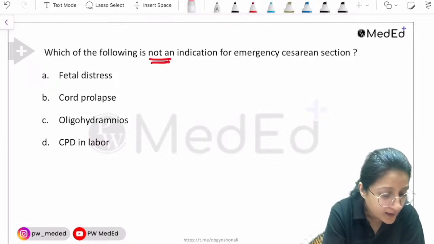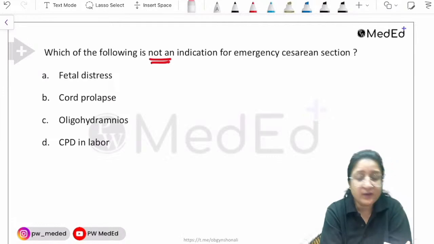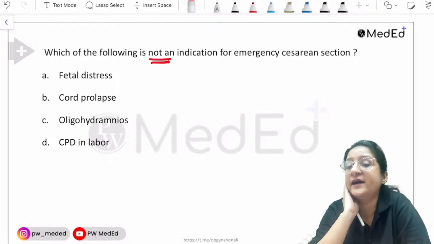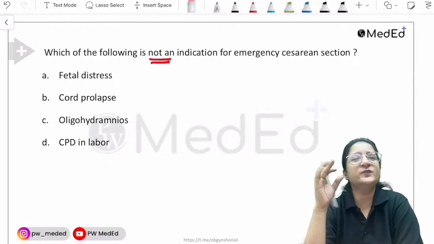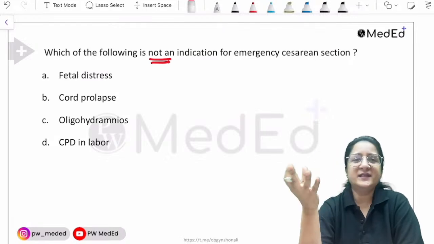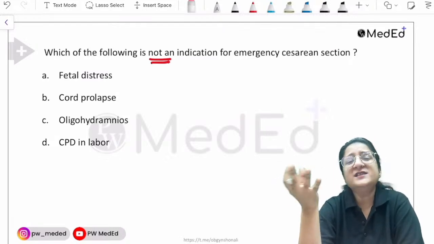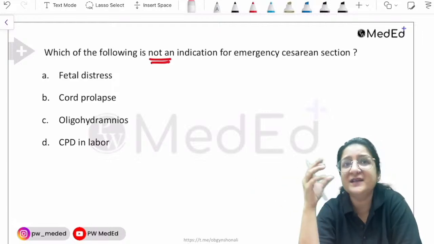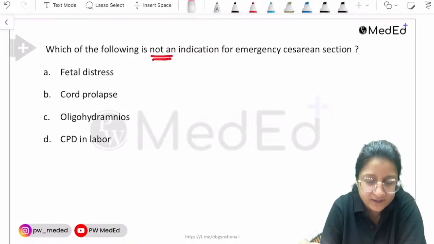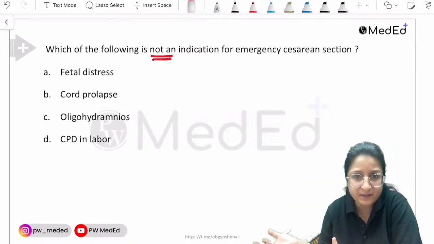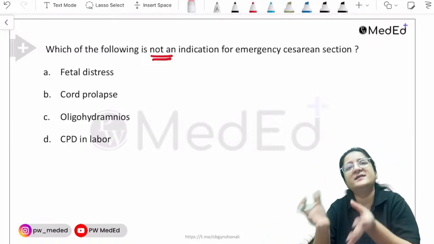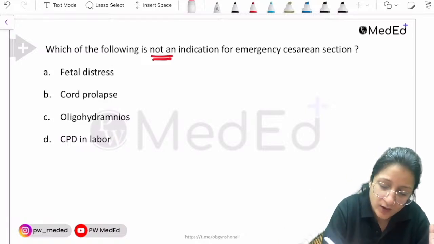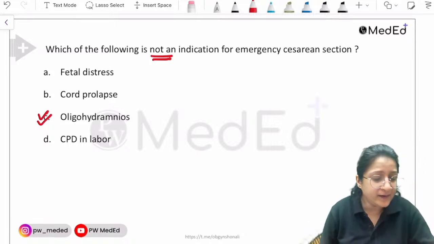Can we do amnio infusion in oligo? I'll come to that also. Which is not an indication for emergency cesarean section? Oligohydramnios. Very good. If there is a decreased amount of amniotic fluid, why would I do a cesarean section? By itself, it is not an indication. However, if there is fetal distress, yes, I would do a cesarean section. If there is a cord prolapse, a cesarean section is justified. And if CPD in labor is there and the woman is not delivering, cesarean section is justified. But by itself, oligohydramnios is not an indication for cesarean section, right?